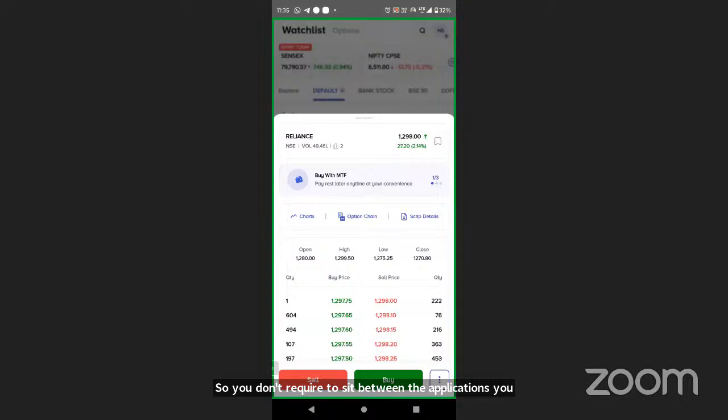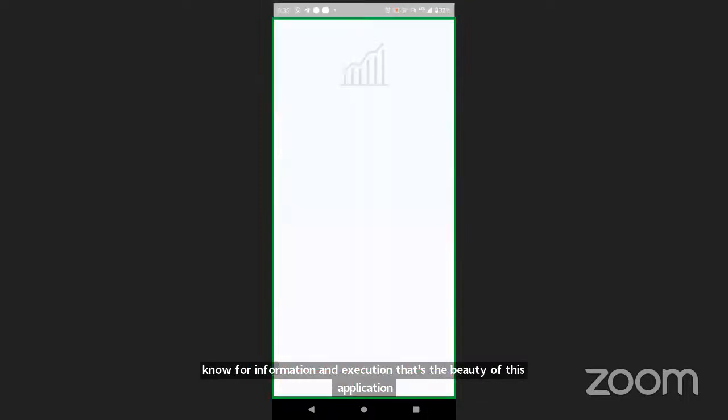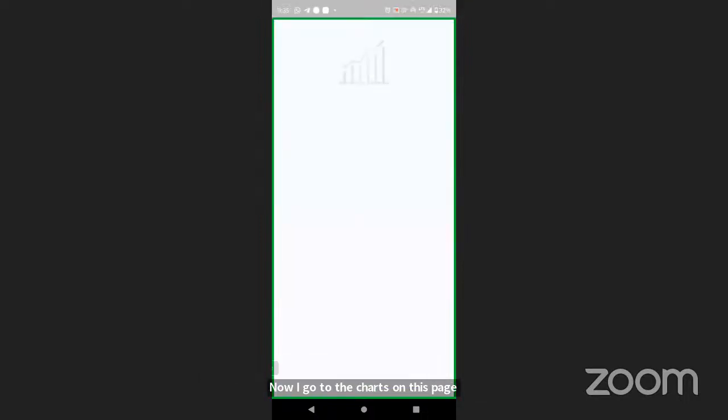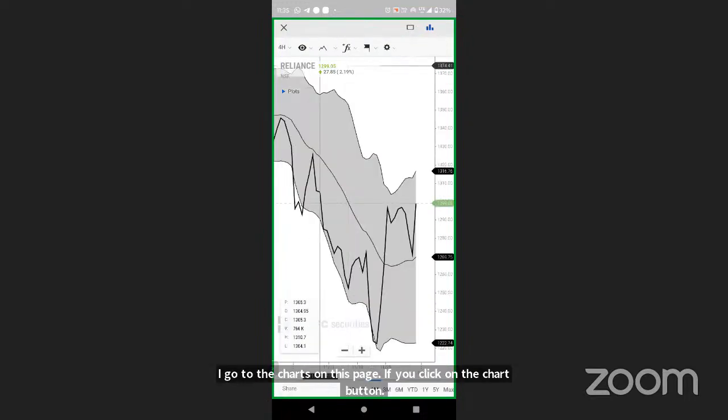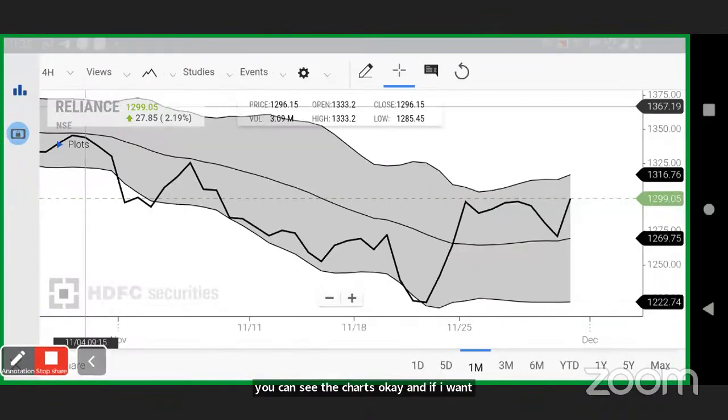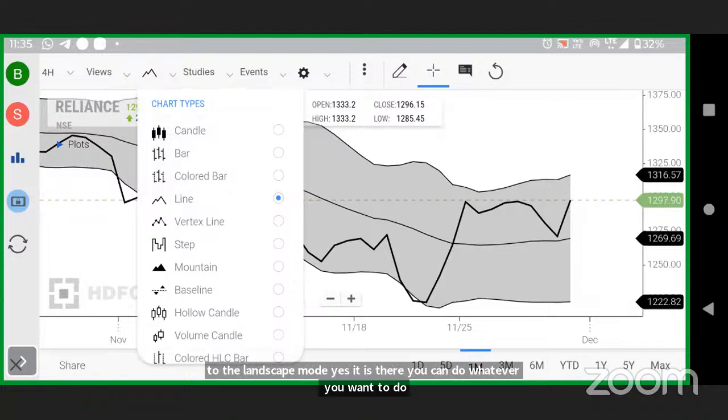Now I go to the charts on this page. If you click on the chart button, you can see the charts. And if I want to change it to the landscape mode, yes, it is there. You can do whatever you want to do. If you want to see the candlesticks, you can see the candlesticks.